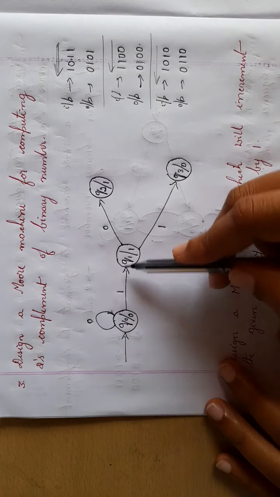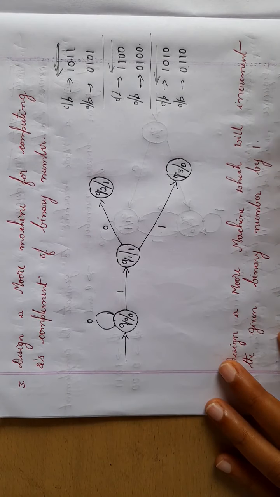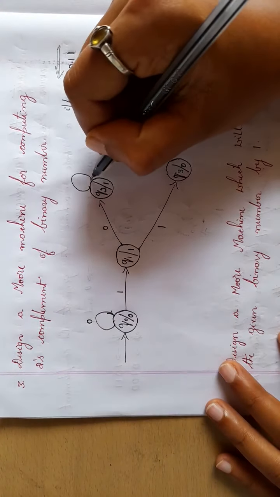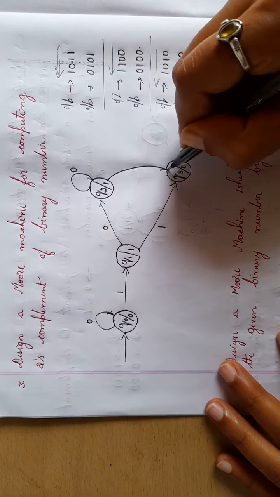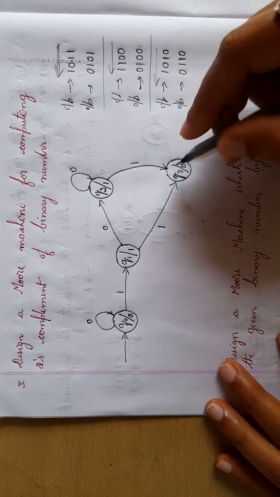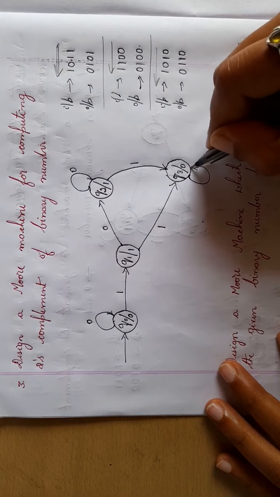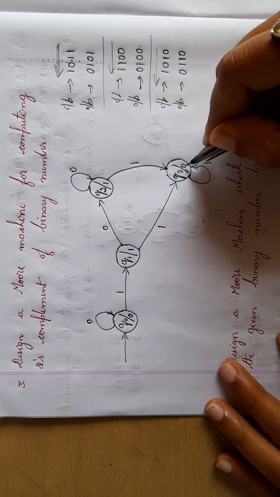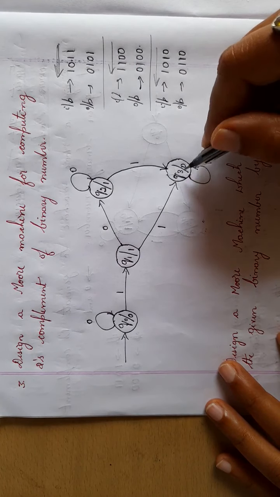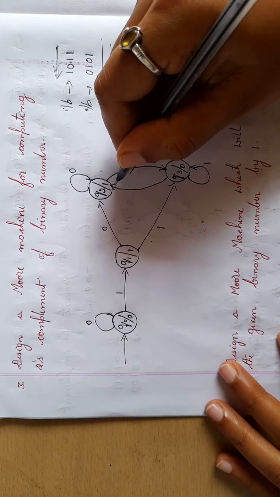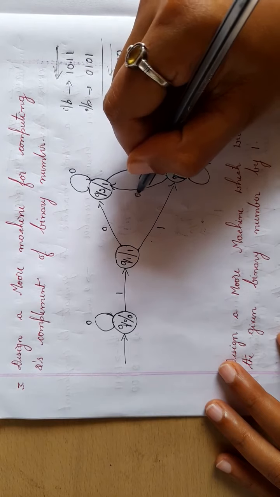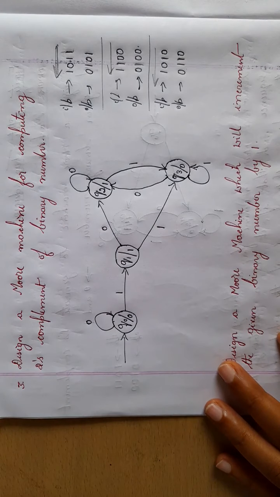So after this state, no matter what it is, write the complement of it. So if it is 0, it becomes 1. If it is 1, it becomes 0. So from Q2, if it is 1, it will go to 0. If it is 0, it will go to 1. Okay, this is the Moore machine.